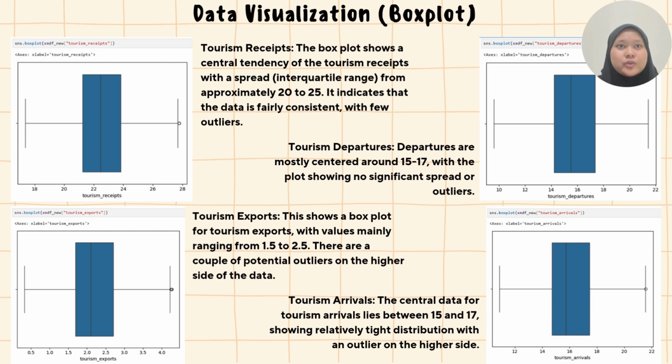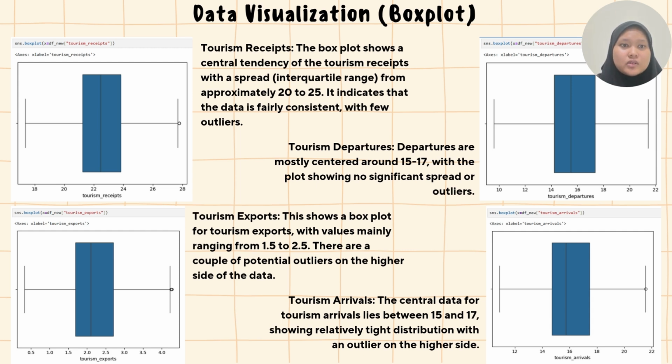So we move on to our box plot. Here the box plot shows a central tendency of the tourism receipts with a spread from approximately 20 to 25. It indicates that the data is fairly consistent with few outliers. Departures are mostly centered around 15 to 17, with the plot showing no significant spread or outliers. Tourism export mainly ranges from 1.5 to 2.5, and there are a couple of potential outliers on the higher side of the data.